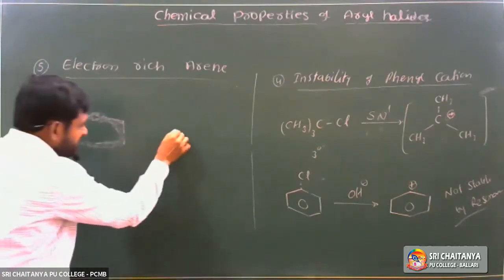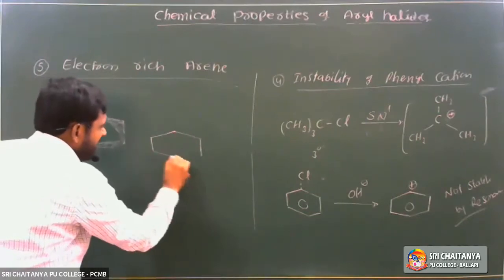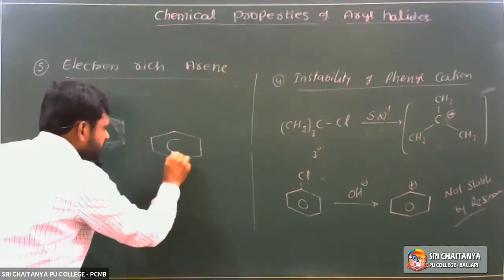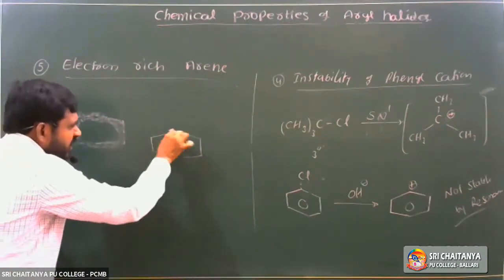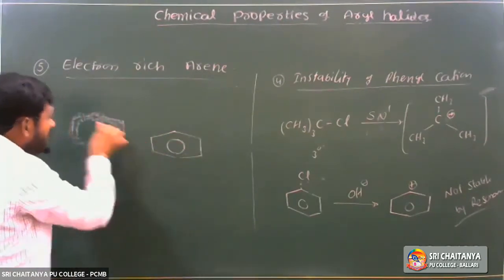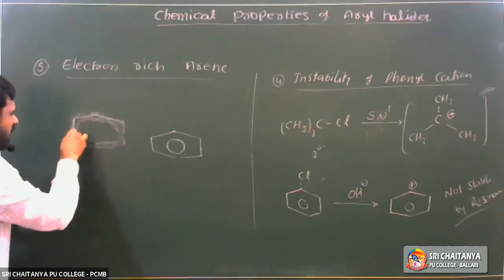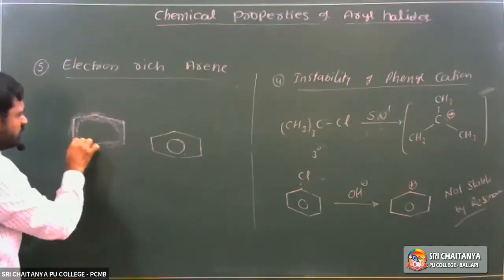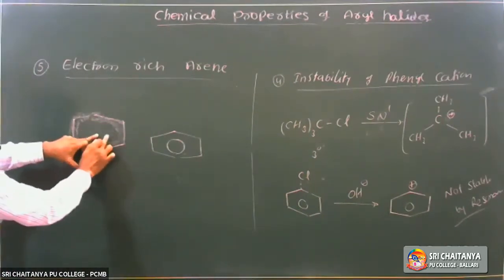Hence the benzene structure is considered as a resonance structure, which means the pi electron cloud is spread over all the carbon atoms.